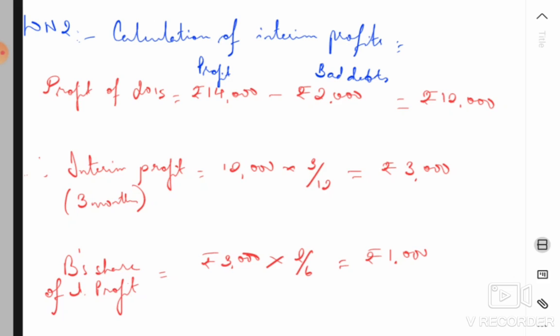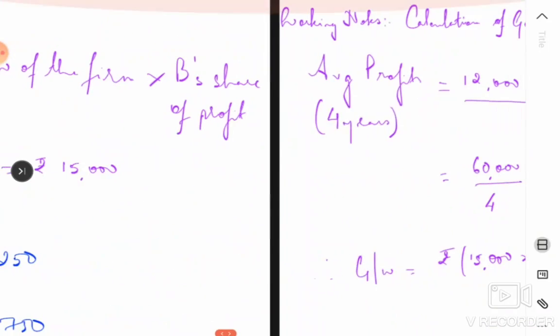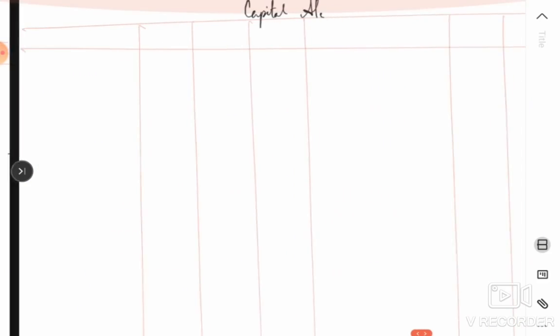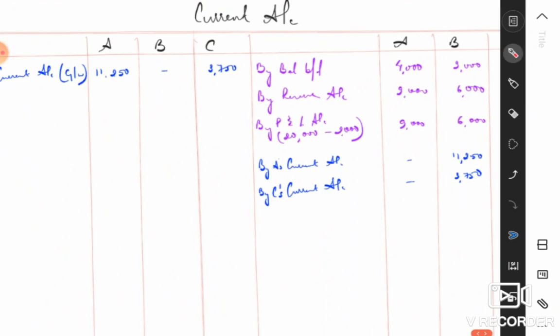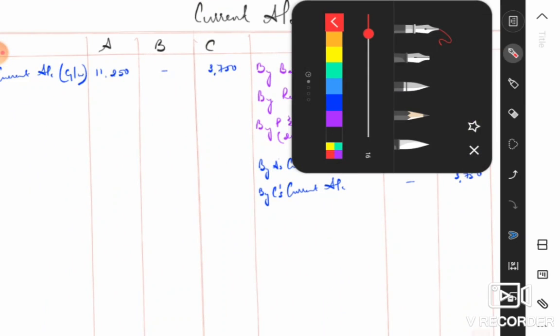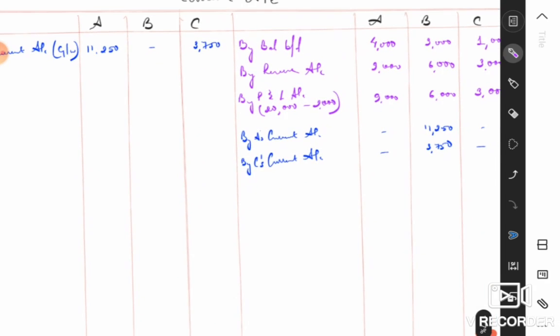That is our interim profit for the period of the year 2016 when partner B died. Now, as we know, when it comes to interim profit, because it's not the final profit, we cannot write it in the balance sheet as interim profit, right? We cannot record it as your final balance itself. So we are transferring it first to another account known as our profit and loss suspense account, right? So transfer it to your profit and loss suspense account by